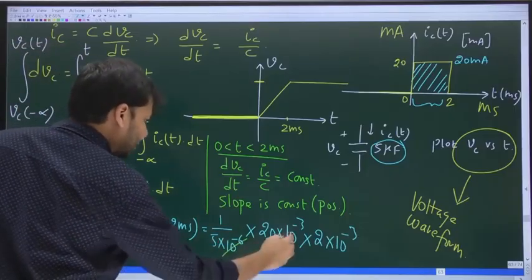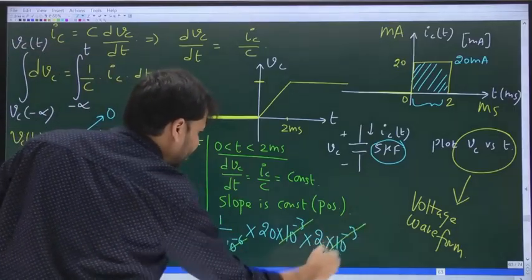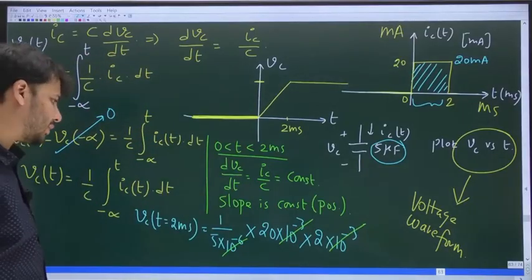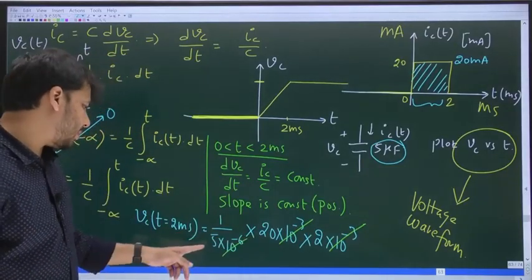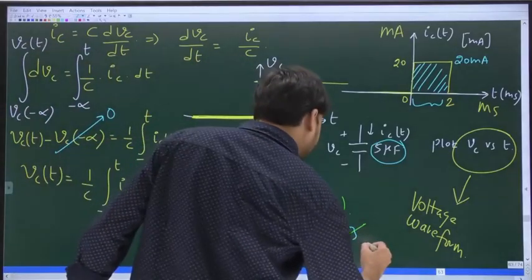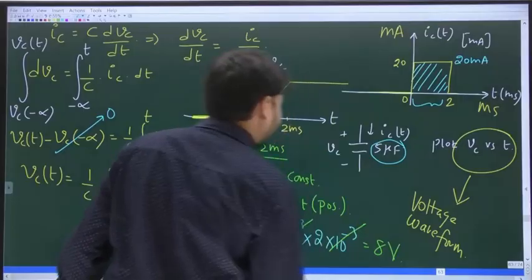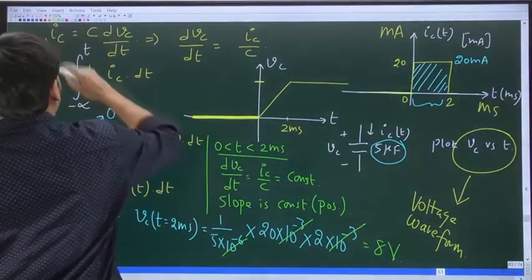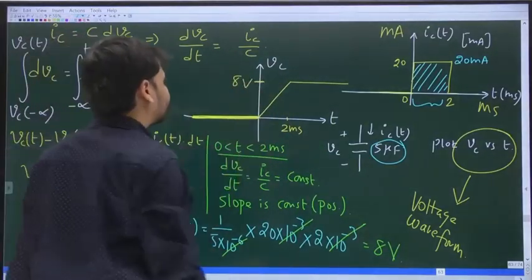10 power minus 6, 10 power minus 3, 10 power minus 3. Everything will get cancelled. What is 20 by 5? 4. 4 into 2 is what? 8. So this value is what? 8 volts. I hope you also got the same value. That's all.